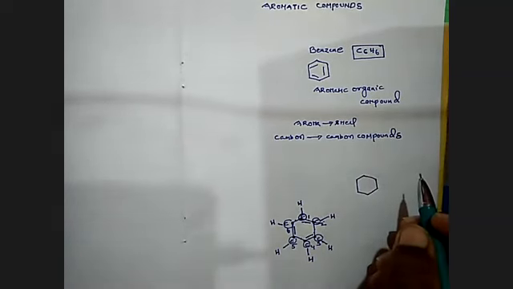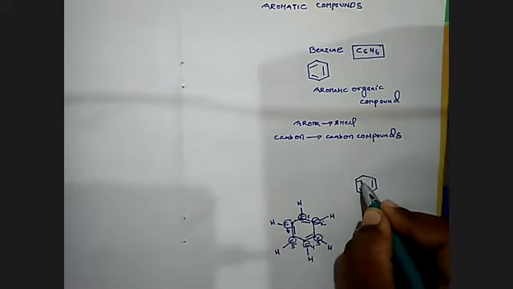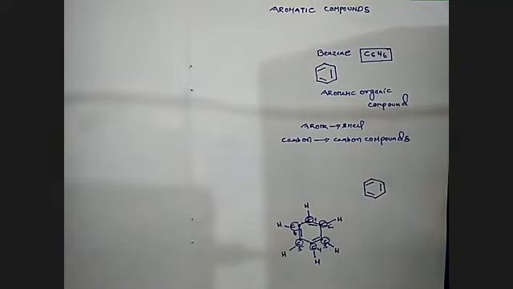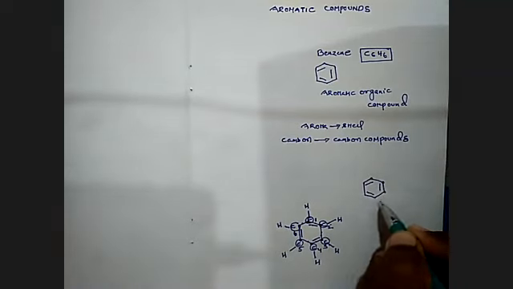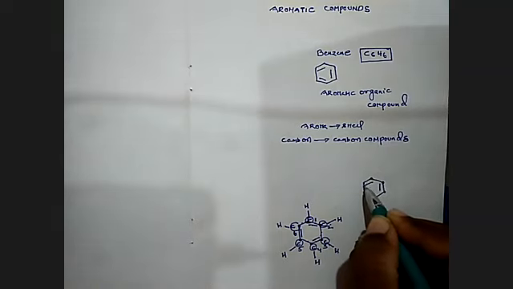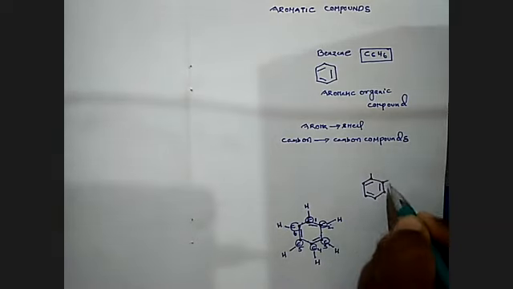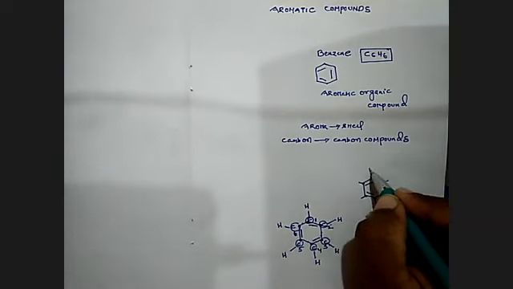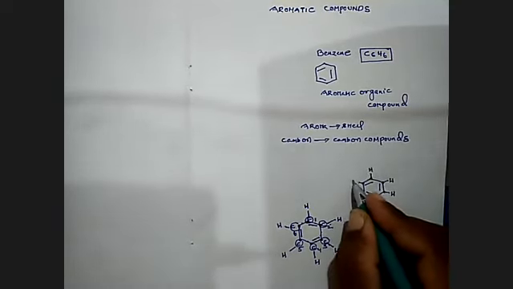I'm repeating: benzene is known to be a cyclic ring system. In this cyclic ring system, how many carbons are there? 1, 2, 3, 4, 5, 6 carbons are there. Now I'm keeping hydrogens here: hydrogen 1, 2, 3, 4, 5, and 6.